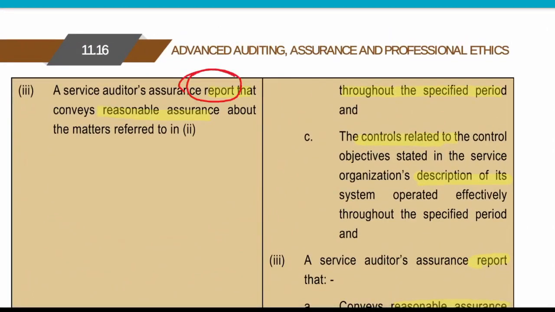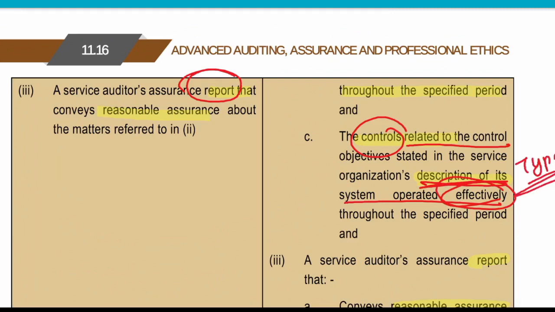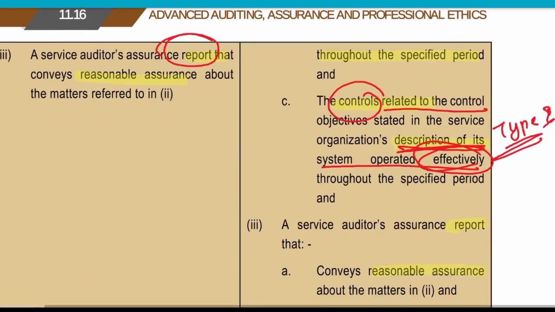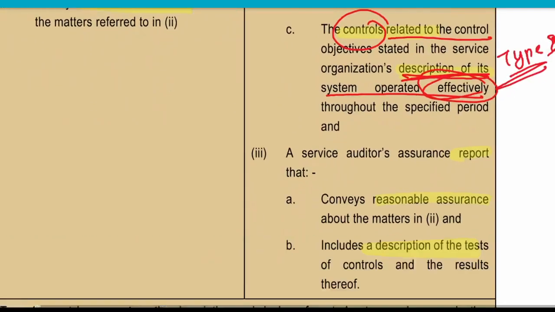But in type 2 report, they are also providing whether the controls and the description are operating effectively or not. This is only mentioned in type 2 report and not in type 1 report. In type 1 they only say the description is there, but whether the controls are operating effectively or not is only mentioned in type 2 report.